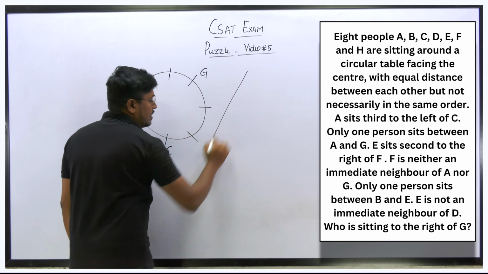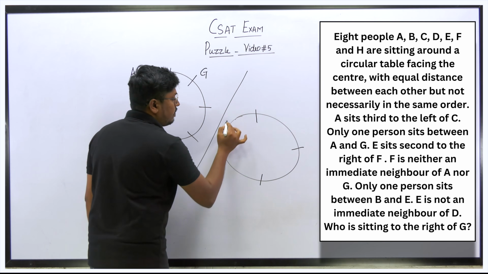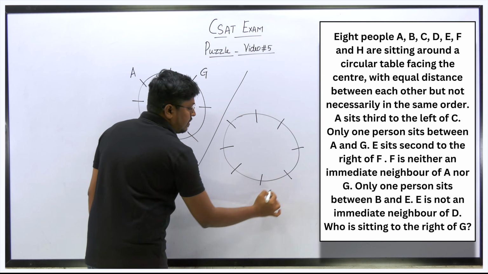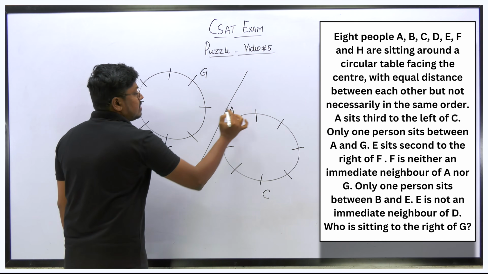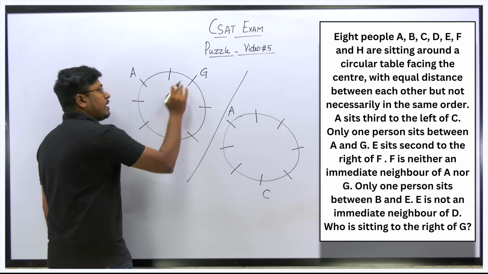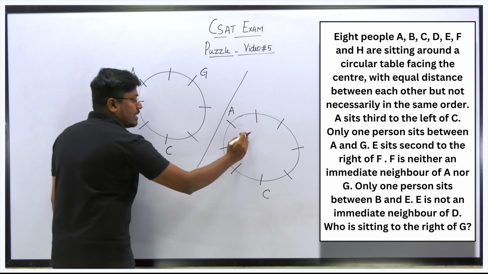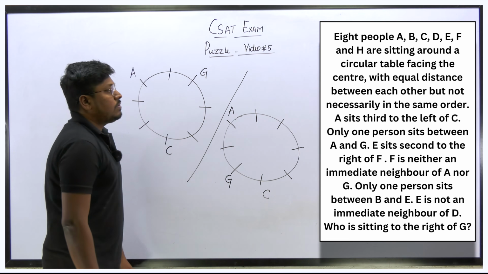So what you need to do is draw another diagram, right? So 1 2 3 4 5 6 7 8. Again, see, left hand side at a third place is A. So between A and G there is a gap of one. In this possible diagram I have fixed G here, but in the second possible diagram I will be fixing G here. Understood?